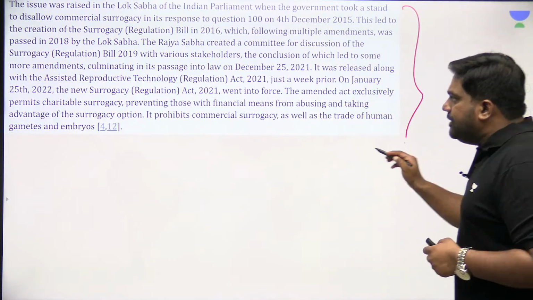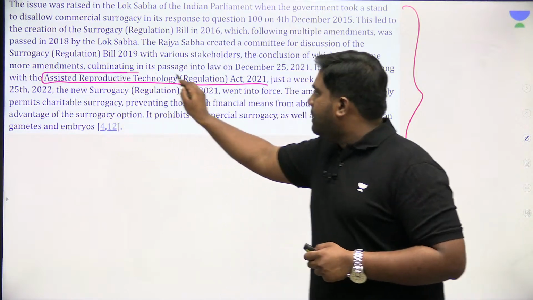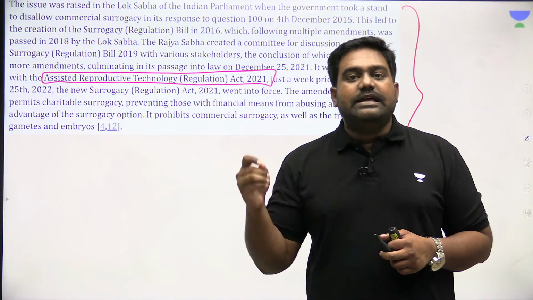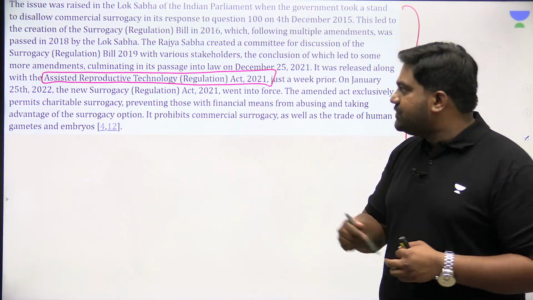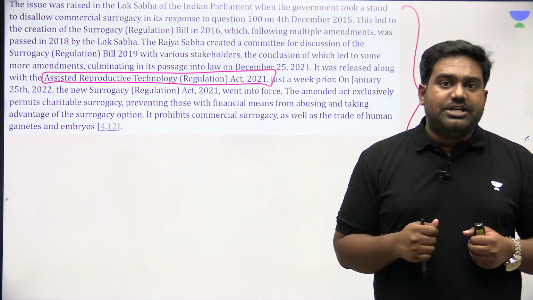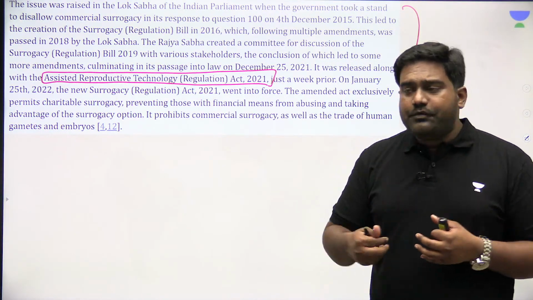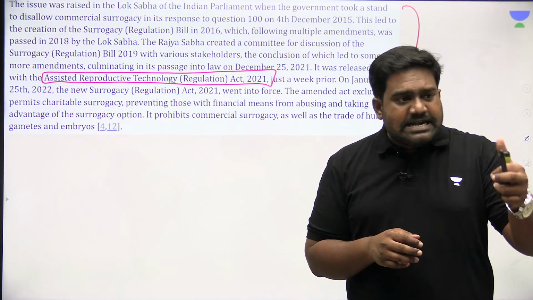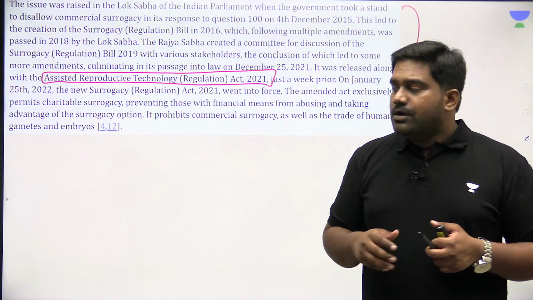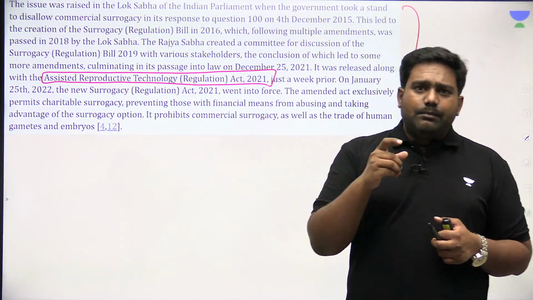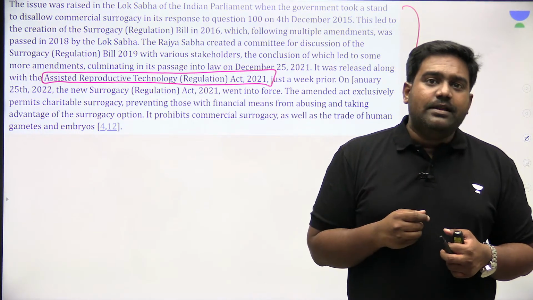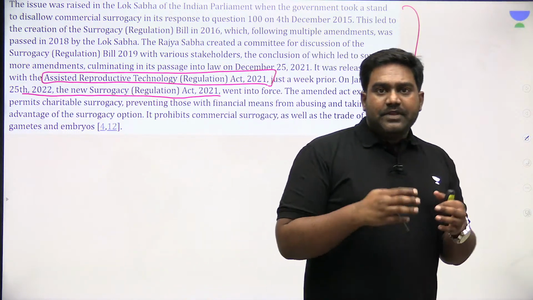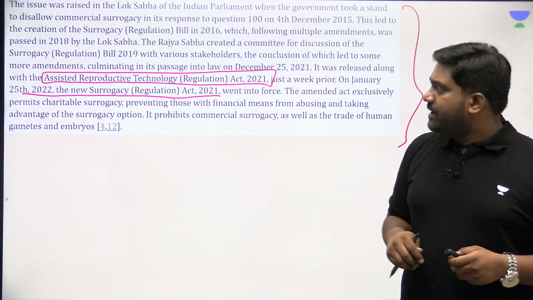This law was enacted in 2021. The ART Regulation Act, also known as the Surrogacy Regulation Act. ART stands for Assisted Reproductive Technology Act. Surrogacy is a form of assisted reproductive technology, where medical science is assisting intended parents to have a child of their own. So this act was brought out through the Parliament, enacted in 2021. It came into force in 2022 under the rules that were notified by the Ministry of Health and Family Welfare.